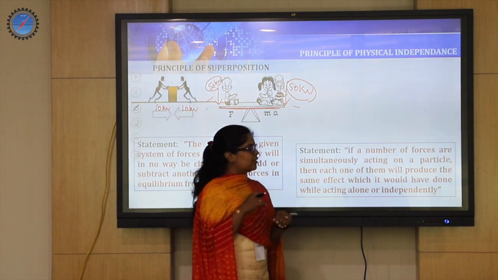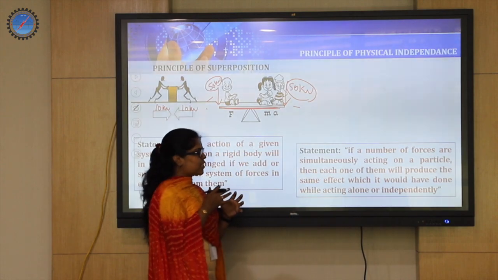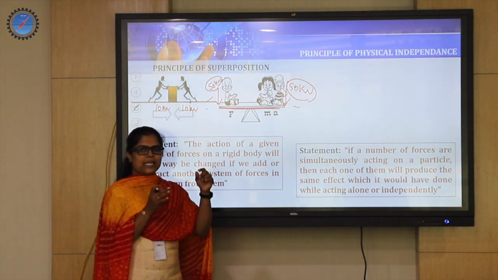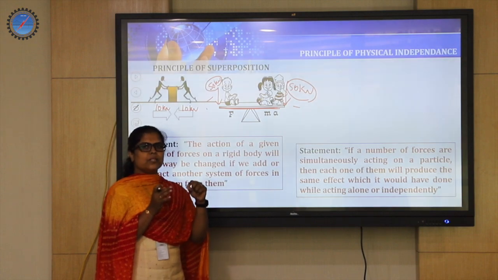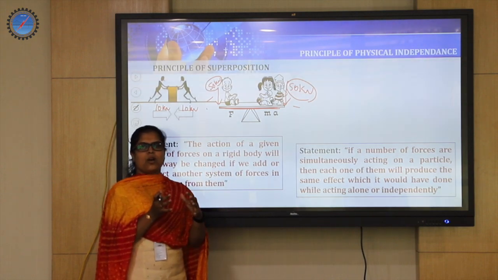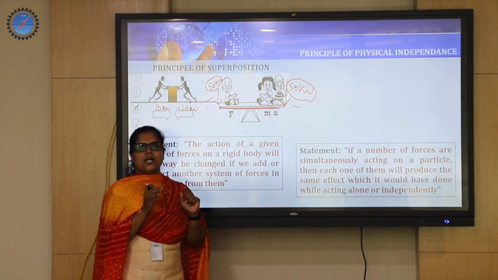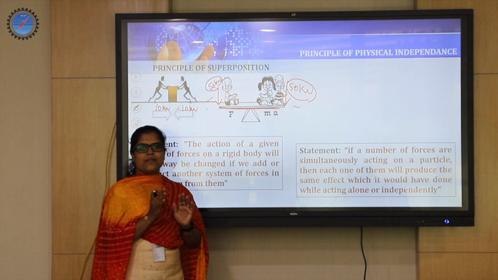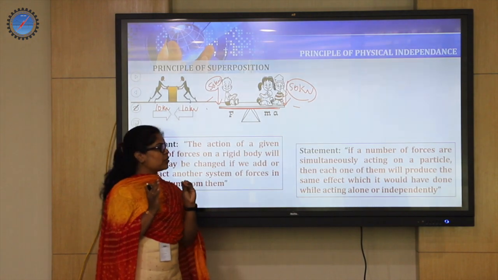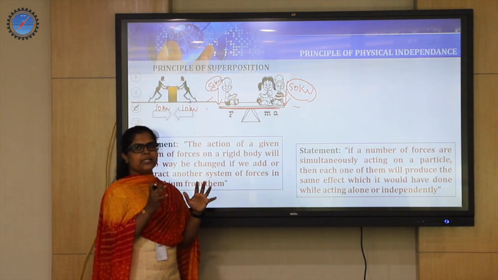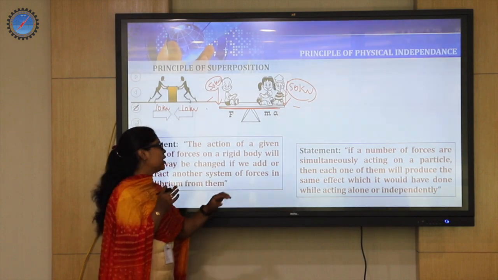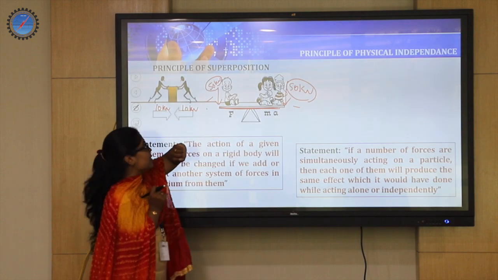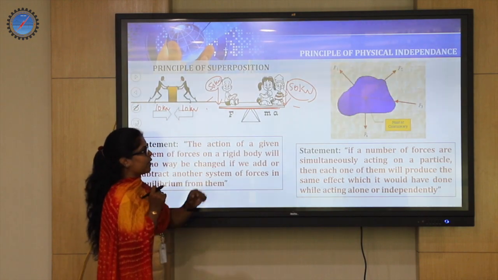In other words, I can put this statement as: on an object, if a number of forces are acting simultaneously, each individual force has its own effect on the object irrespective of the other forces. That means whatever the other forces are doing, the present force's effect on the body does not change. They are independent in their effects on the object. So that is called the principle of physical independence of forces.